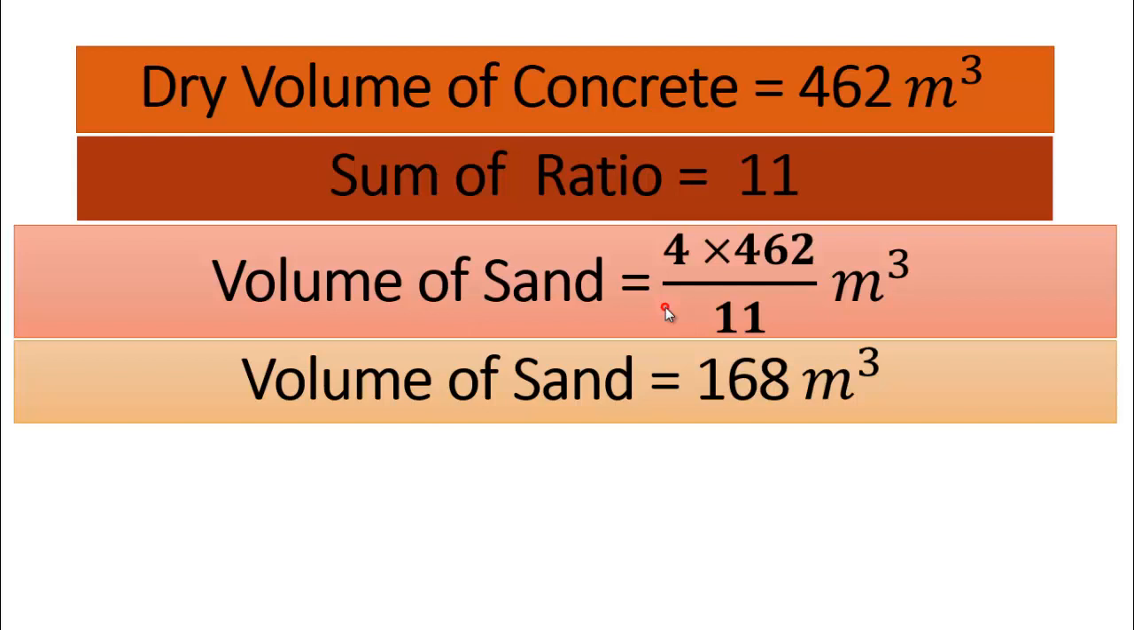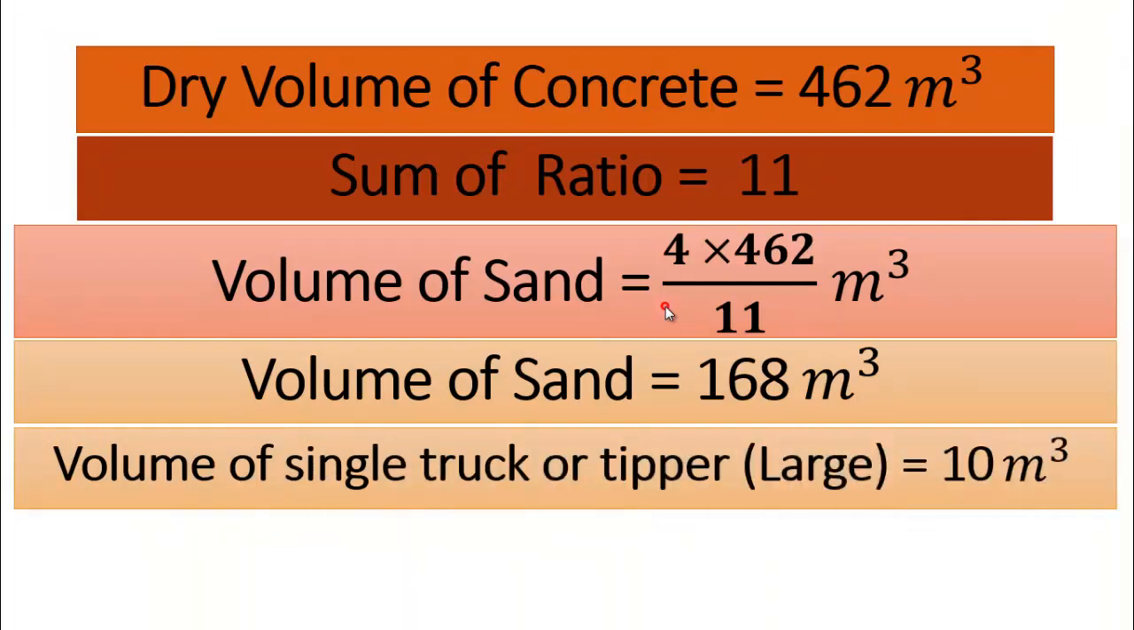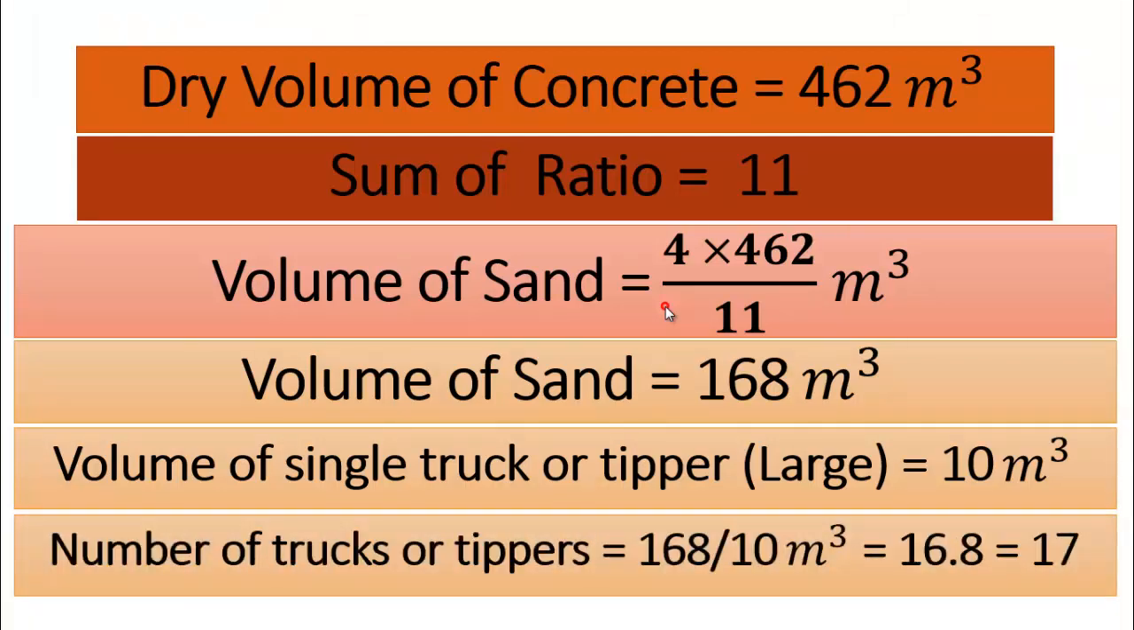If you want to calculate number of trucks or tippers of sand required, just divide total volume of sand by volume of single truck. Volume of single large truck is equal to 10 cubic meter. This volume changes country to country. So number of trucks required for this concrete work will be equal to 168, which is total volume of sand, divided by 10, which is volume of one single truck. We will get number of trucks is 16.8, which is nearly equal to 17.